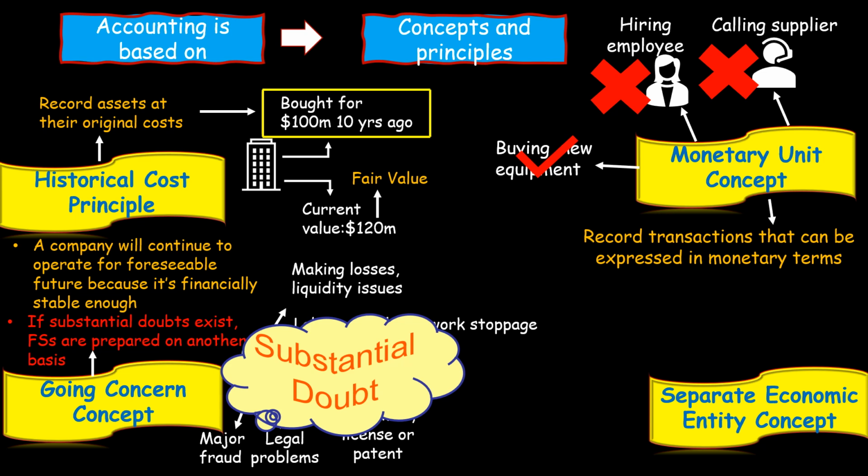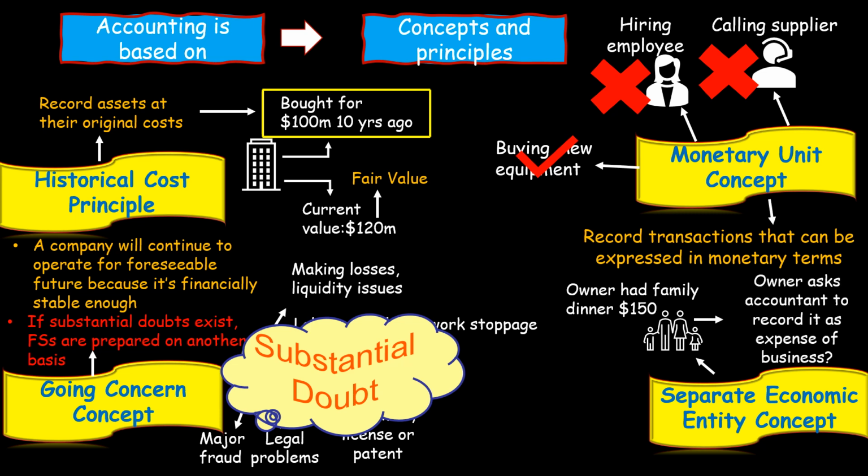Lastly, the separate economic entity concept. Let's discuss this through an example also. Suppose that the owner of this business had a family dinner and the dinner cost $150. The next morning, the owner goes to his business and hands over this receipt to the accountant and asks the accountant to record this as an expense in the business. Should the accountant record this as an expense in the business?